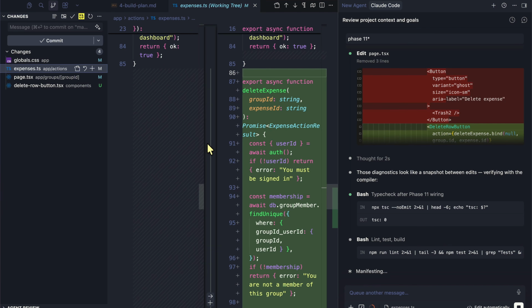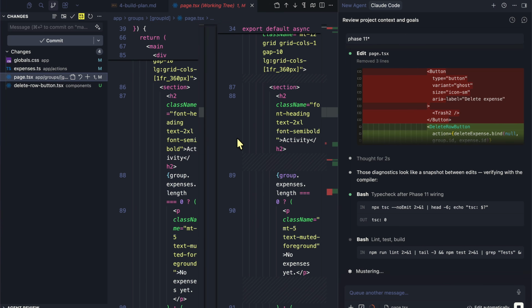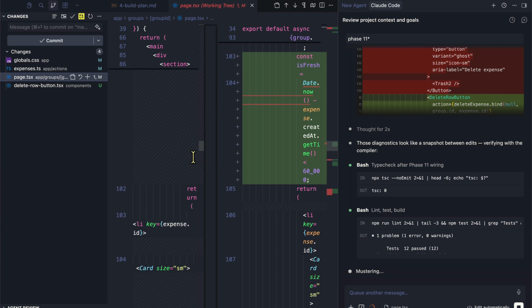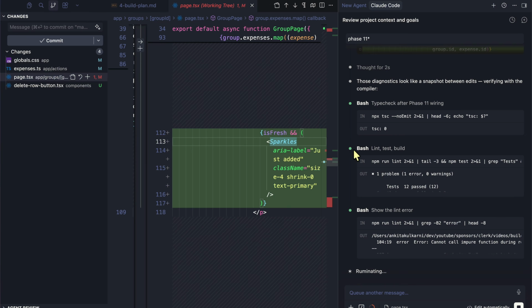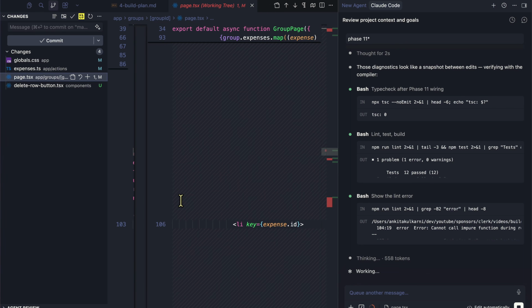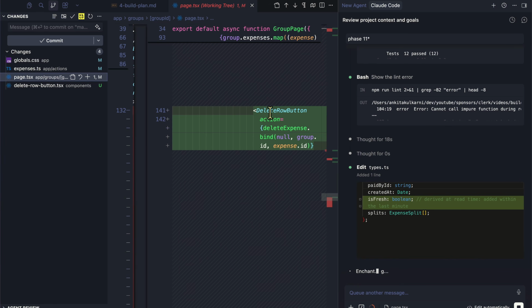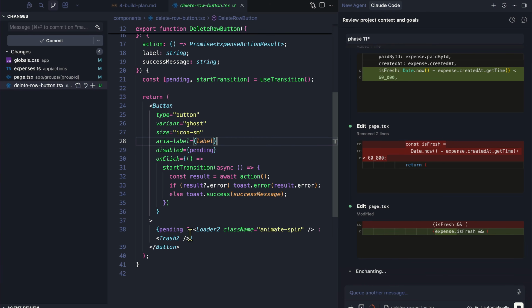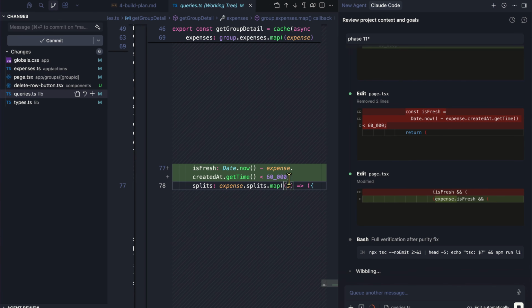So if you take a look in expenses, it's added a delete expense function. Then in the groups page, it has hooked that up. And every single time it hooks it up, for example, if it's fresh, it's a sparkles emoji. And it's going to hook up the delete expense feature there. Sparkles, delete row button. The delete row button is essentially going to invoke action, which comes as the delete row function. So now we have types, and if it's a fresh expense, we are adding a sparkle emoji.